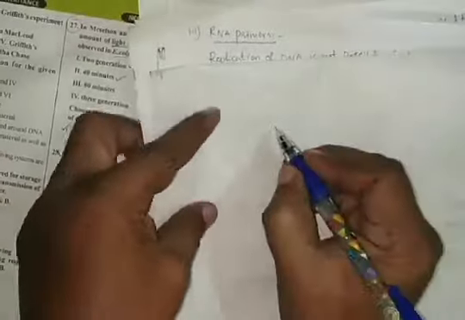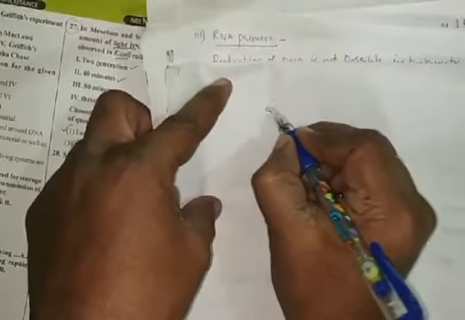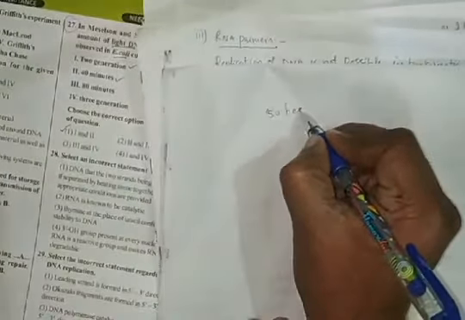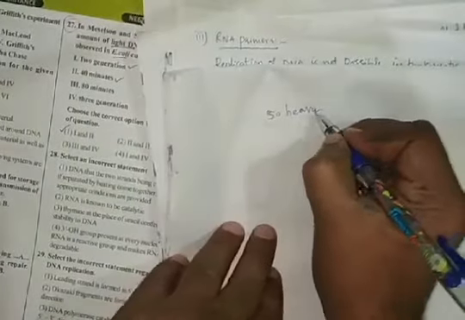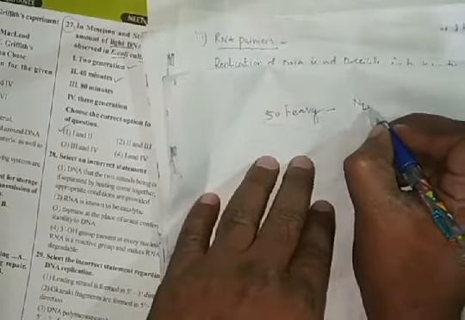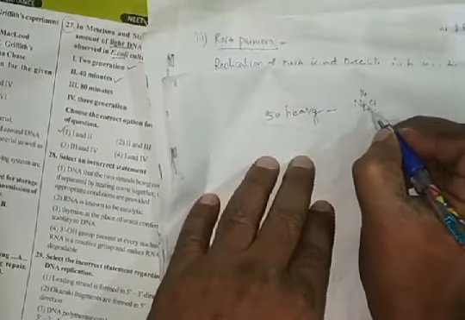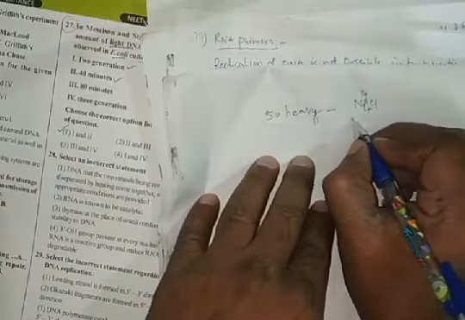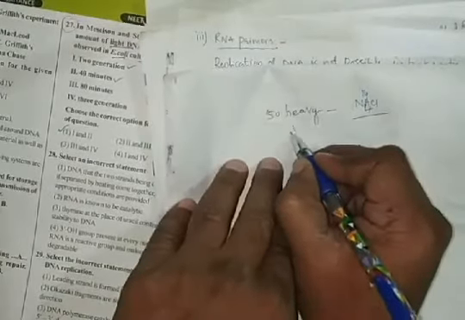So in this problem, 50 heavy DNA strands are multiplied or cultured in the N14 containing NH4 ammonium chloride, twice.